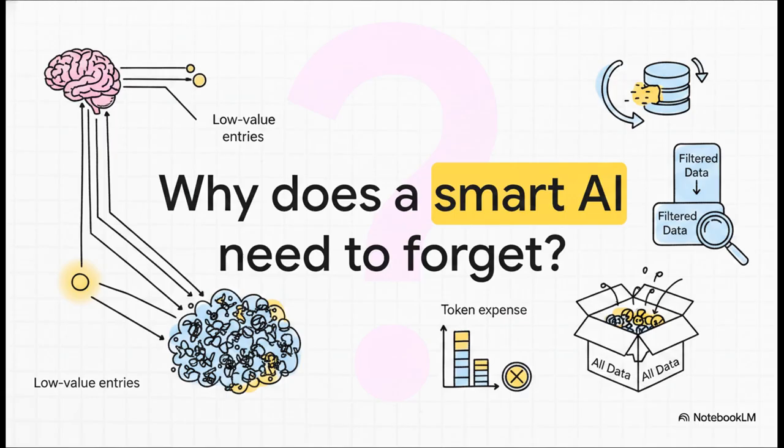It leads straight to context distraction. Millions of low-value, outdated entries just dilute your retrieval quality, they inflate your token expenses, and they burn right through your compute budget. Storing absolutely everything is, frankly, a massive design flaw.